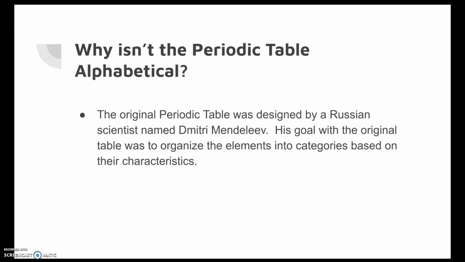Right, so the original periodic table that was widely accepted was created by a man by the name of Dmitri Mendeleev. And this was not the first person to come up with an organization or visual organization of the elements, but he was the first one to come up with the table that we now know. And it was widely accepted because he came up with elements that had not been found yet, just by organizing all of the elements both that we already knew about and elements that we were later to discover by their similar properties and similar characteristics.